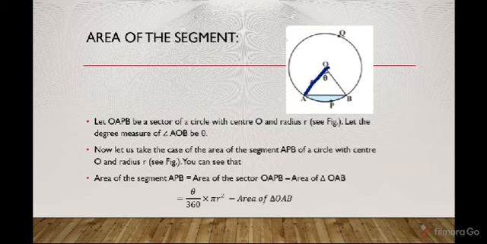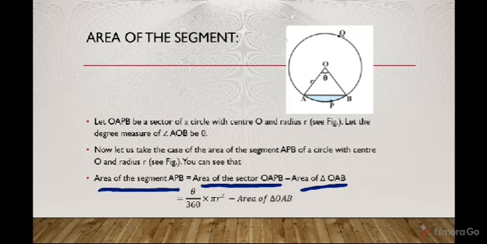If you find the area of this whole minor sector and then subtract the area of the triangle OAB from it, you will get this blue portion. So the formula for the area of a segment: area of segment APB is equal to area of sector OAPB minus area of triangle OAB.